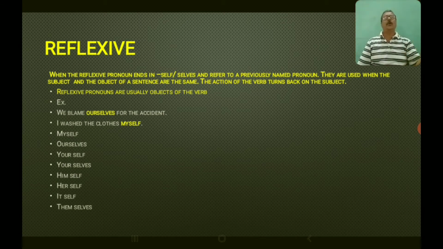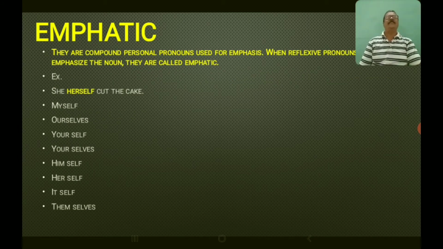I washed the clothes myself. Who washed the clothes? I washed the clothes. So here I washed the clothes myself. Nobody helped me. So this is what is reflexive pronoun. The various reflexive pronouns are, you can watch on your screen: myself, ourselves, yourself, yourselves, himself, herself, itself, themselves. And you have emphatic pronoun.